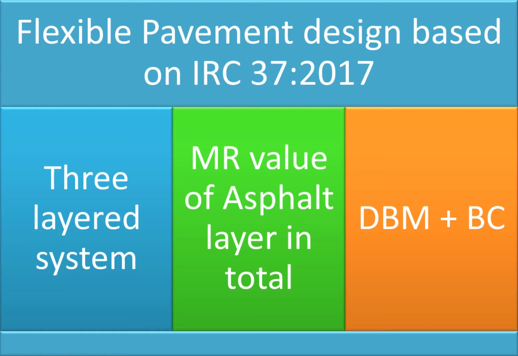So the problem or the challenge in the IRC 37 2017 design is when we are designing the top layer, or layer 3, with a certain MR value, say 2500 or 3000 MPa for the asphaltic layer, how are we distributing that MR value into the sub-layers, which are DBM and BC? So what MR value can one expect from DBM when the road is designed for 2500 MR value, and what MR value can one expect from BC? So this is becoming a challenge as far as the constructability of the road is concerned.